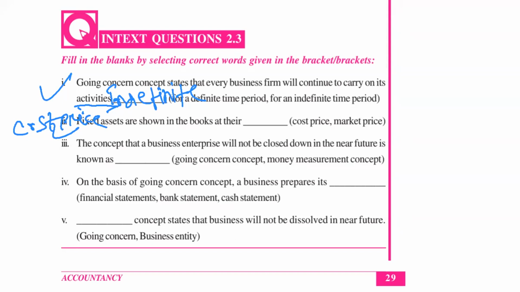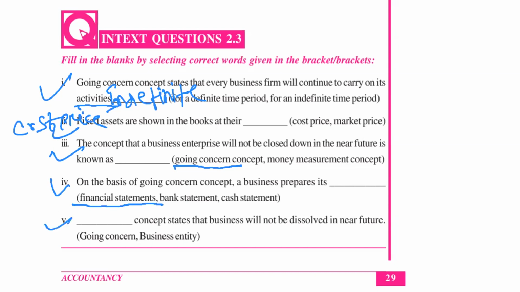Then coming to the next, the concept that a business enterprise will not be closed down in near future is known as going concern or money measurement. Which concept? Going concern, very good. Going concern concept tells that our business will not be closed down in near future. We will continue our business for a long period of time. Then, on the basis of going concern concept, a business prepares its financial statements. Financial statements means profit and loss account, balance sheet, all this.